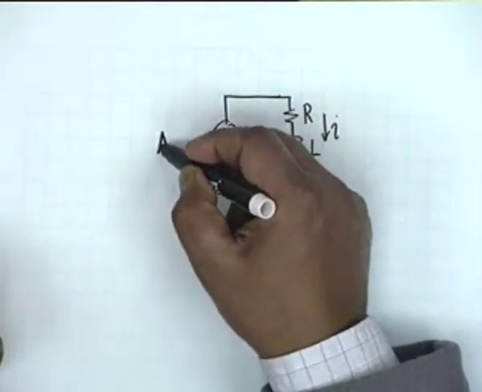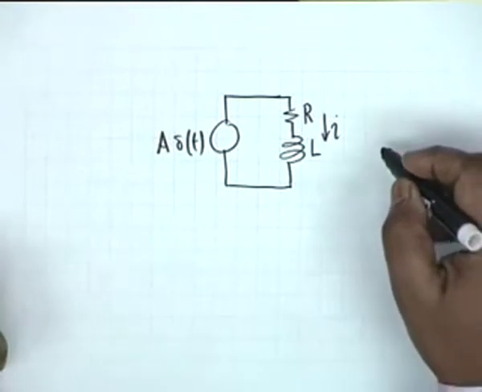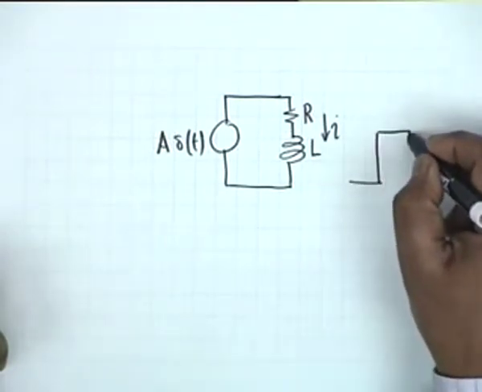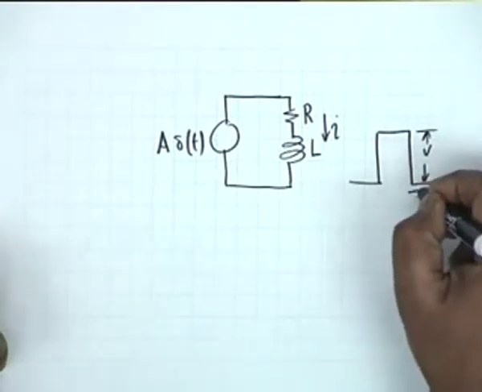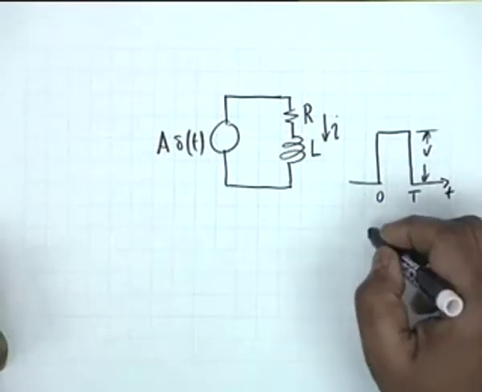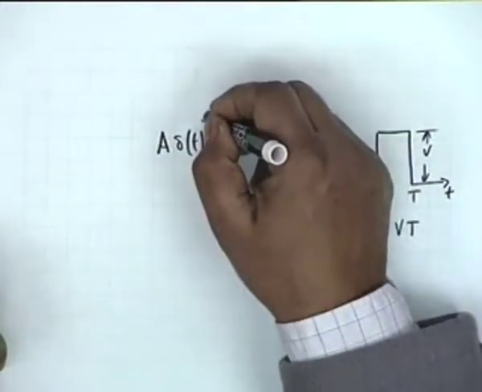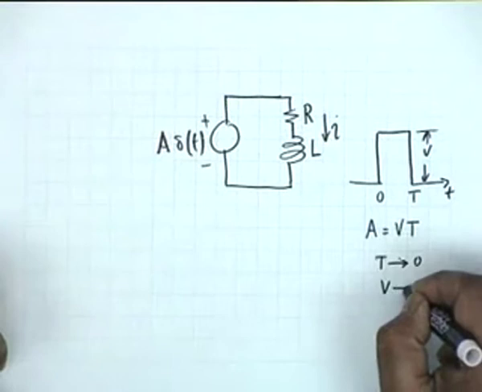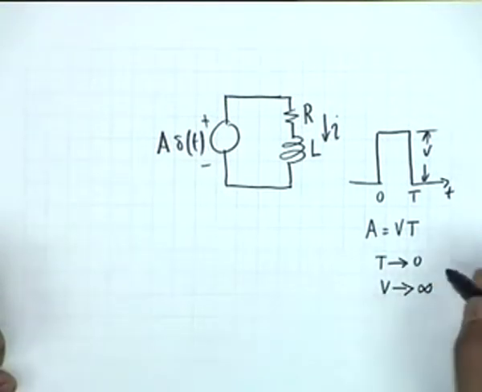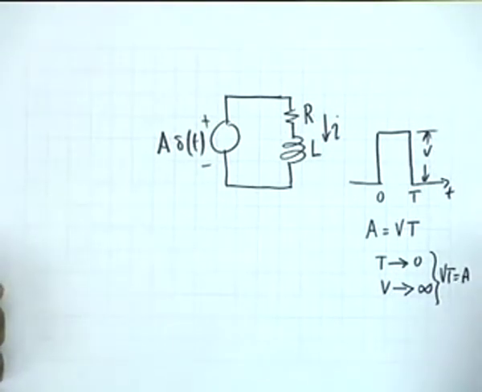Let this impulse be capital A delta t, where capital A delta t is the limit of a pulse of height capital V and duration capital T, so that capital A is equal to VT and the excitation is A delta t when capital T tends to 0 and capital V tends to infinity, in such a manner that VT is always equal to A. I want to give a physical interpretation.